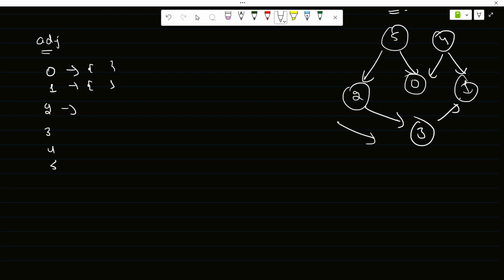For 2 there is only one edge, from 2 to 3. Then for 3 there is only one, 4 has 0 and 1, right, and 5 has 2 and 0.